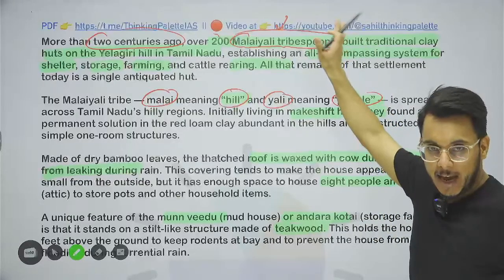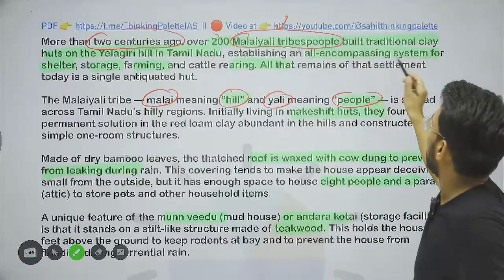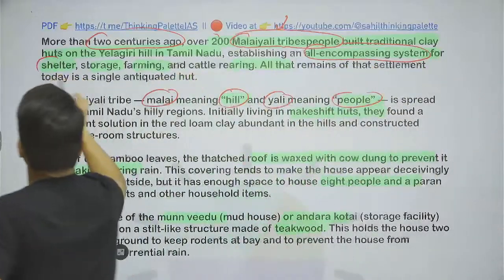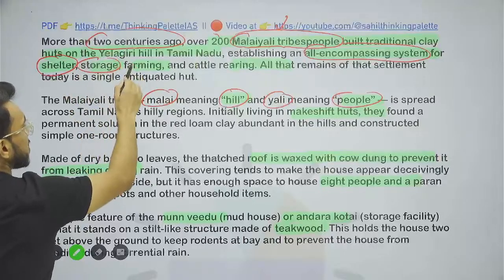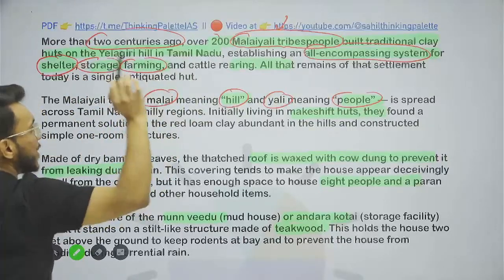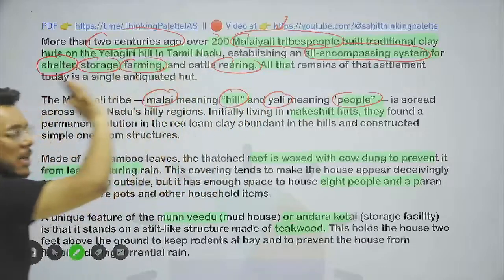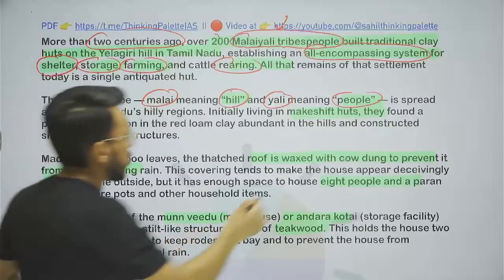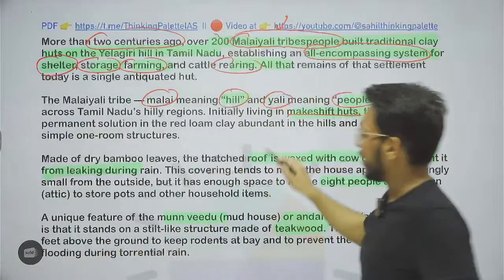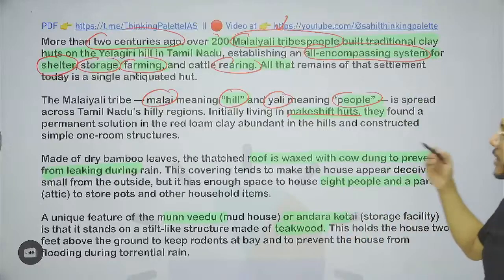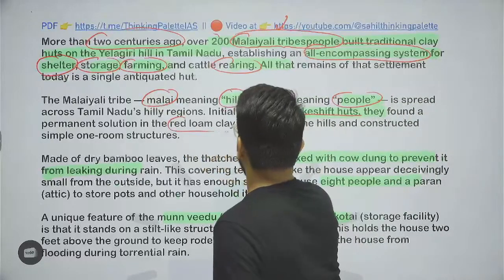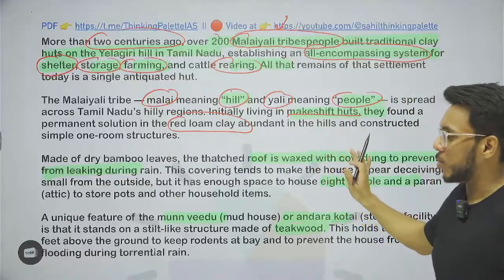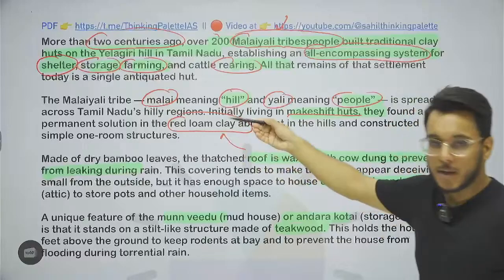And these huts that I have just shown you were used as an all-encompassing system for shelter. People will live here. It will be used for storage of grains, to store their farming equipment, also for cattle rearing. This was a single room hut that was used for all these purposes. Initially, they used to make these makeshift huts, but now they are not using it. These huts were made using the red loam clay, which is abundant in this particular region.